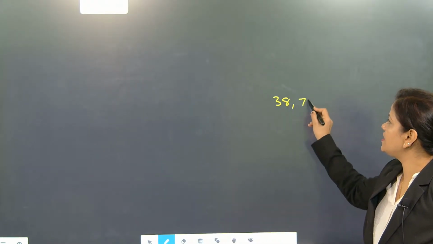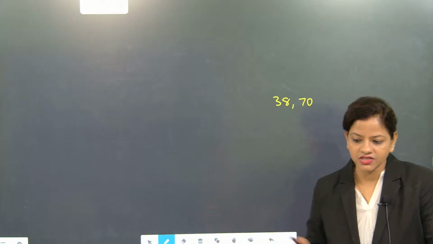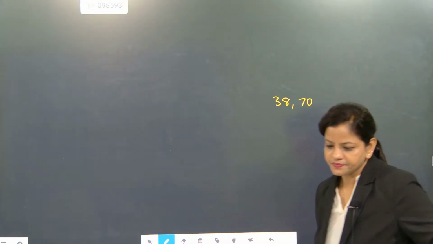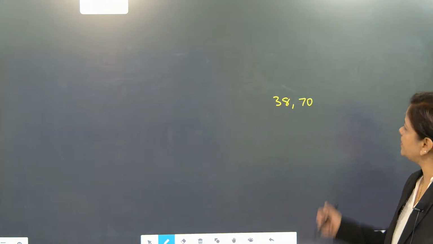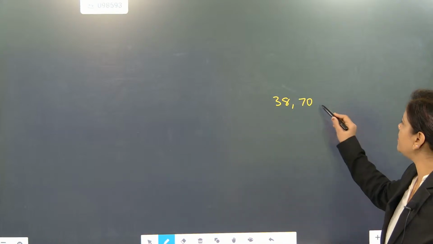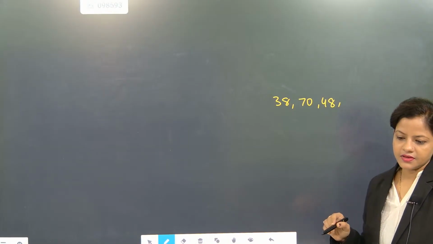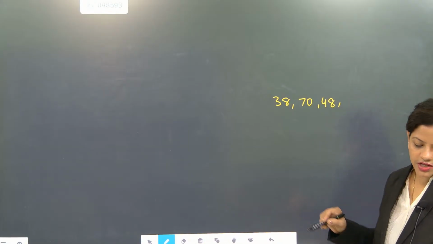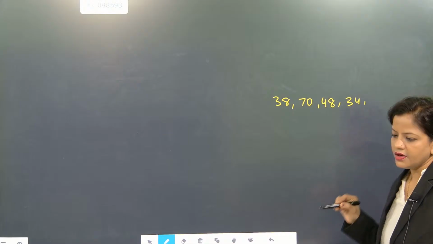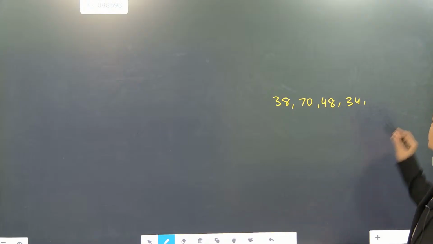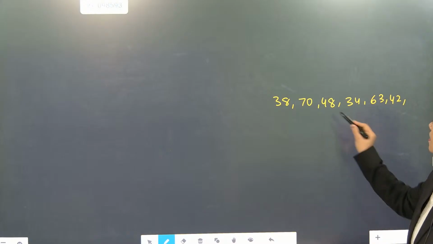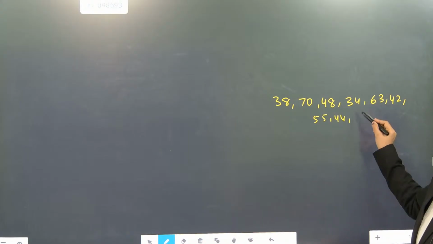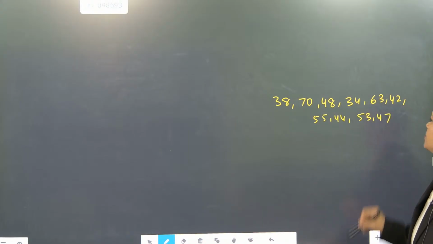38, 70, then we will find its deviation. 38, 70, 48, 34, 63, 42, 55, 44, 53 and 47. So these are the numbers.